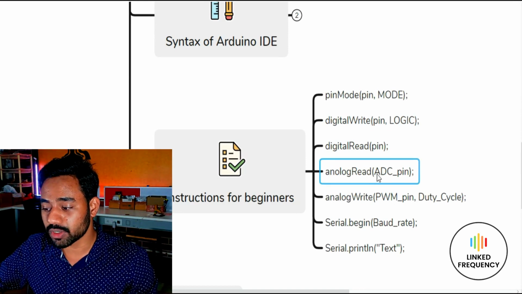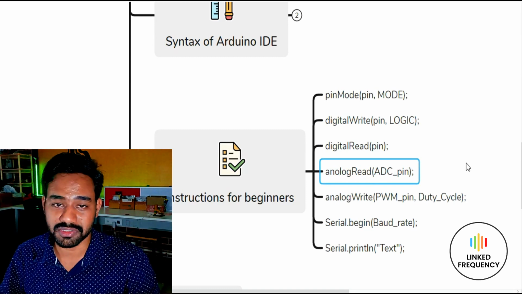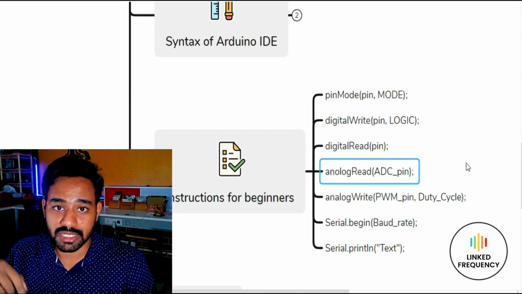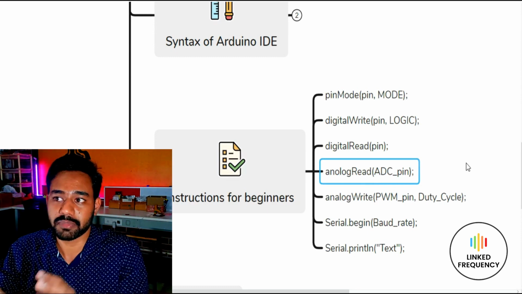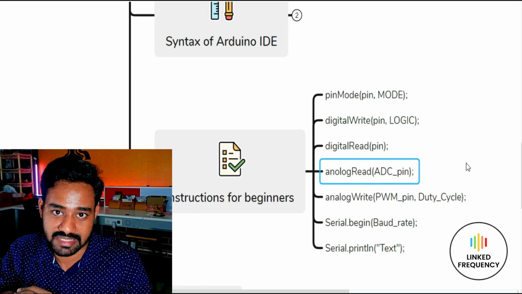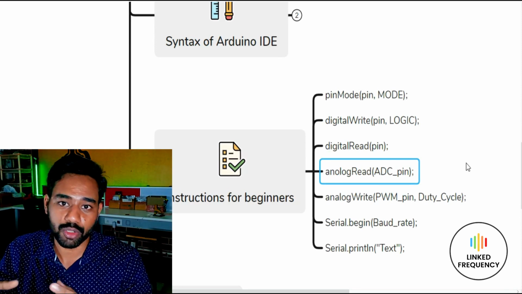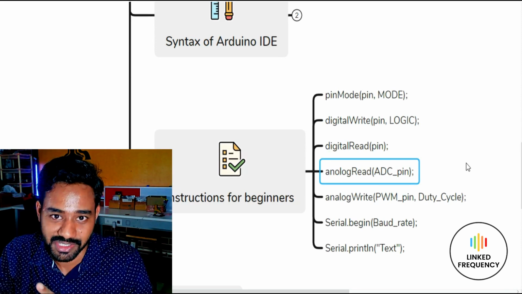Similarly, we have analogRead, which is dedicated to analog sensors. For example, if you are interfacing an ultrasonic sensor, or a microphone, which is an absolutely easy way to understand. A microphone will not generate a signal in the form of ones and zeros, right?